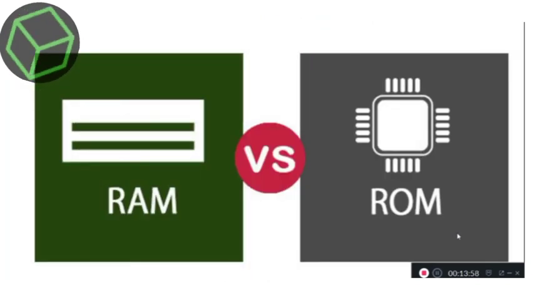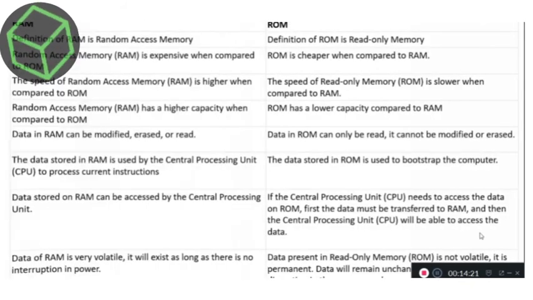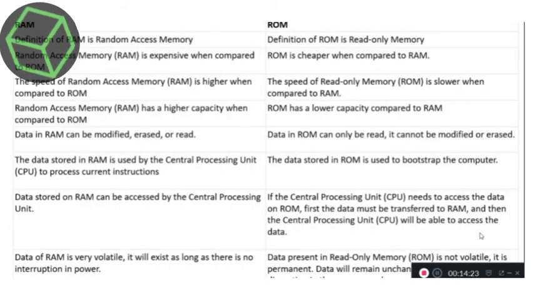Now let's learn the difference between primary memories, that is RAM and ROM. RAM. The definition of RAM is random access memory, whereas the ROM definition is read-only memory.